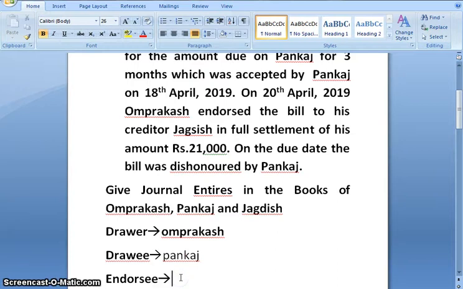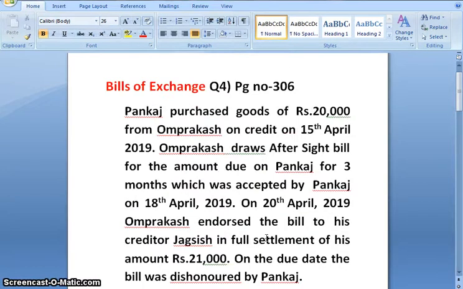And the endorsee is Jagdish. And we are supposed to pass journal entries in the books of all the three parties, that is drawer, drawee and endorsee. So let's start solving step by step.